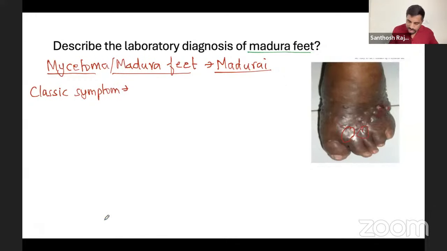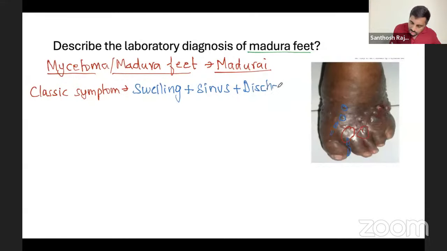First of all, there is a swelling. When they get it in the foot, there'll be swelling, plus there will be a sinus cavity. With the sinus cavity, usually a discharge will be there. Here it's not given, so you will have a discharge.